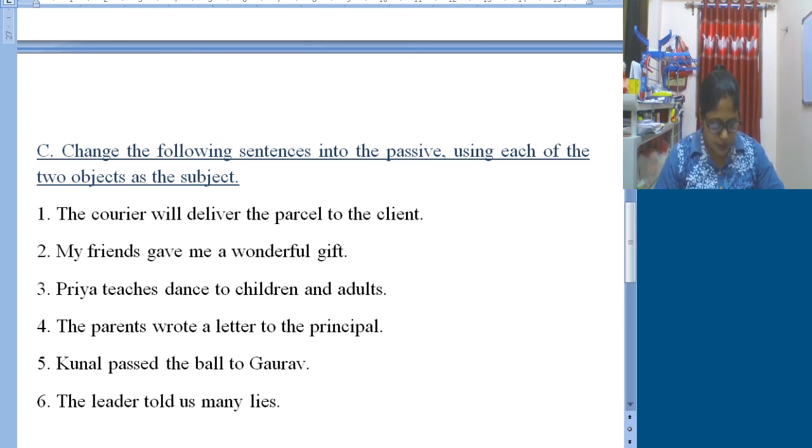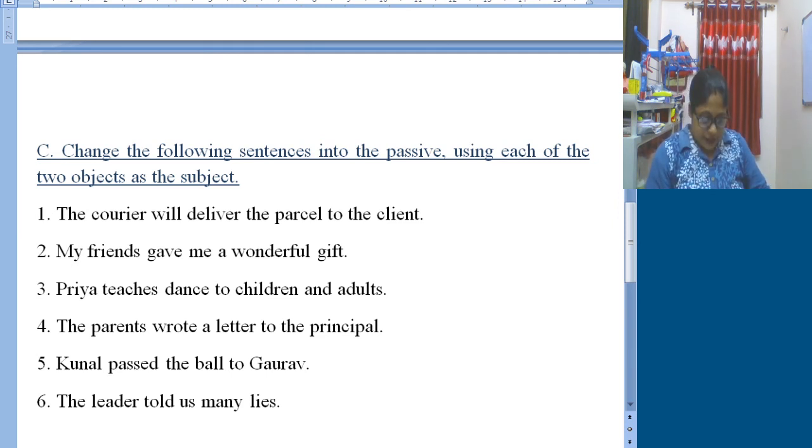Now number 2. "My friends gave me a wonderful gift." So here "me" and "a wonderful gift", these 2 are objects. So we can write, "I was given a wonderful gift by my friends." And if you want to make the wonderful gift the subject in your passive voice, then "A wonderful gift was given to me by my friends." I hope you all understood.